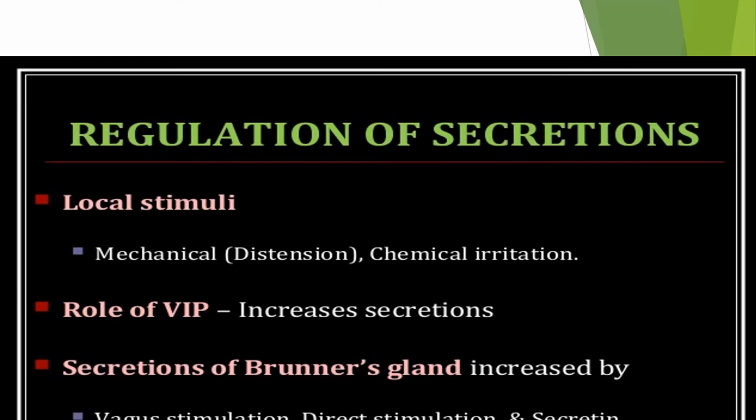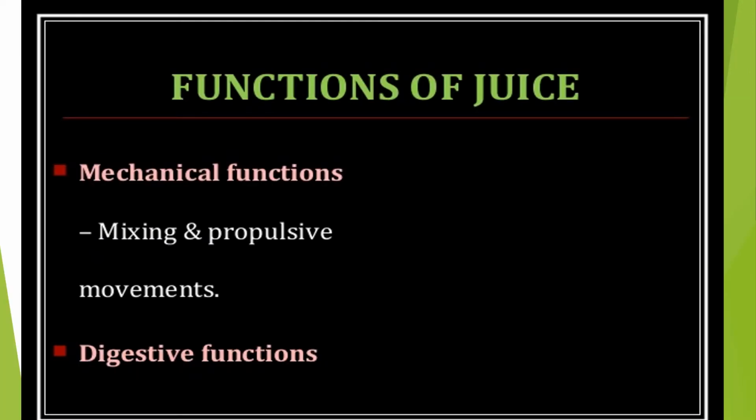Regulation of secretions: local stimuli, mechanical, that is distension, act as a stimulus, and also chemical irritation. The role of VIP increases the secretion. Secretion of Brunner glands increases by vagal stimulation and direct stimulation, and by the mixing and propulsive movements and digestive functions.